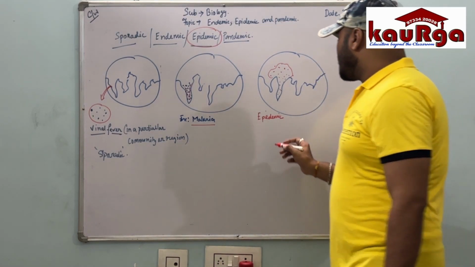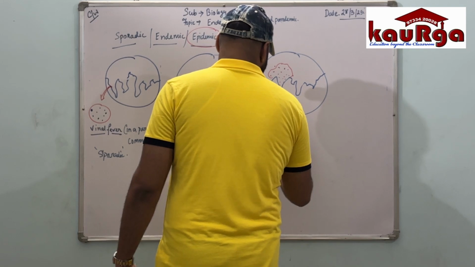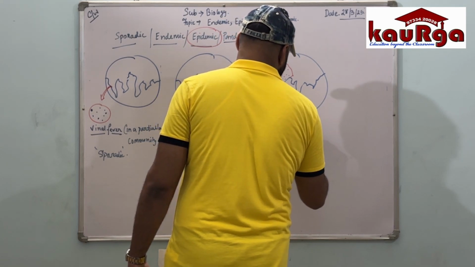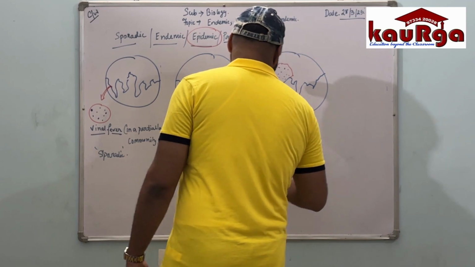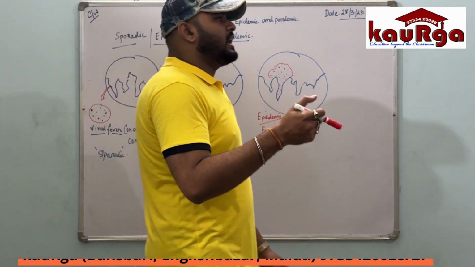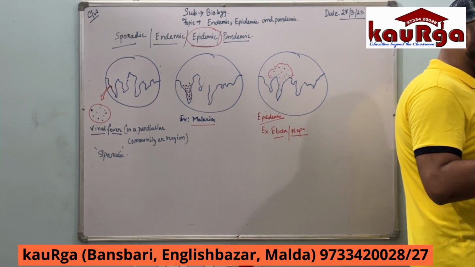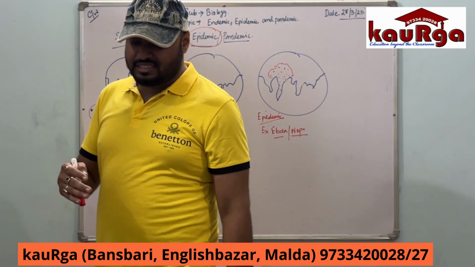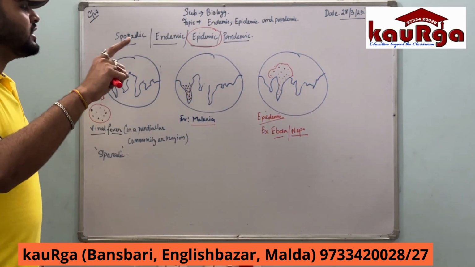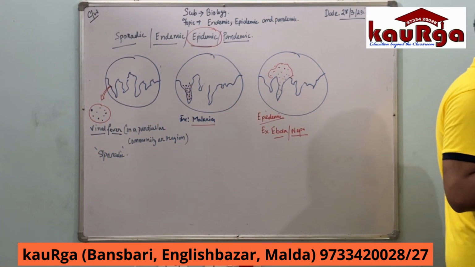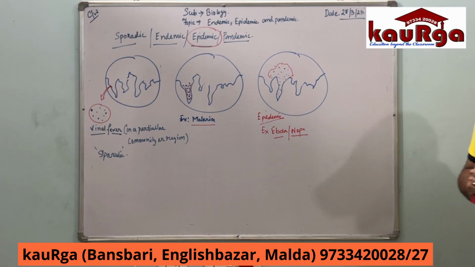Now, an example of epidemic: suppose Ebola virus or Nipah virus. These kinds of viruses spread the disease among people through a bite by a rat or a bat or some other animals, and then suddenly that disease spreads to different other places in the country in a very short period of time. It is considered to be epidemic.